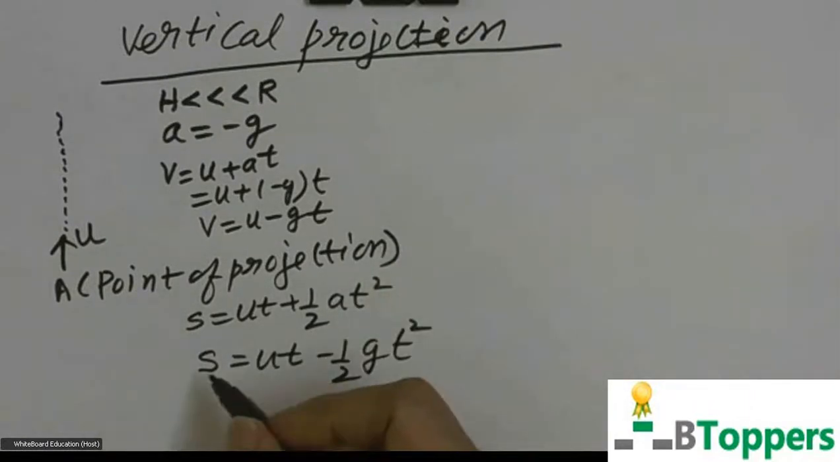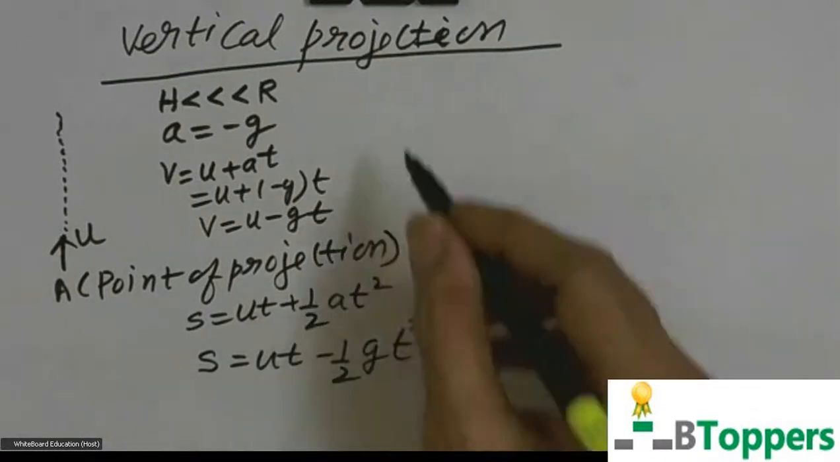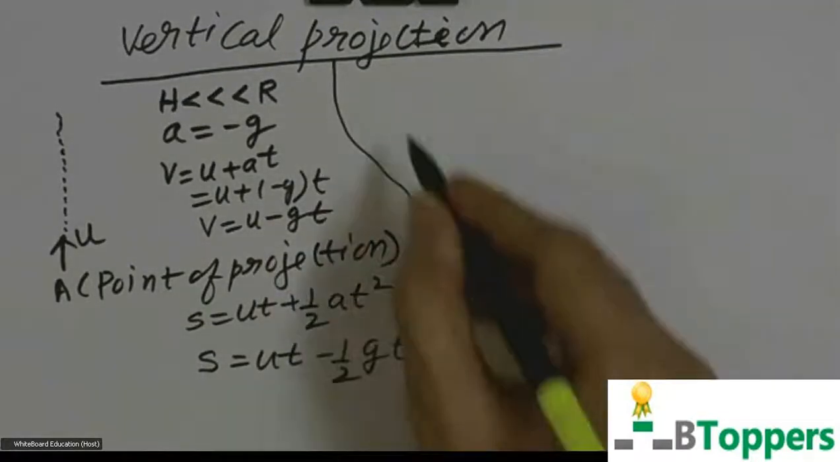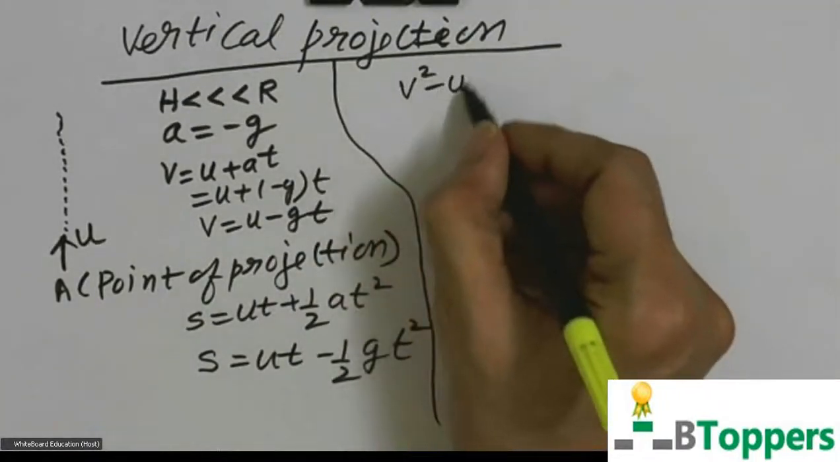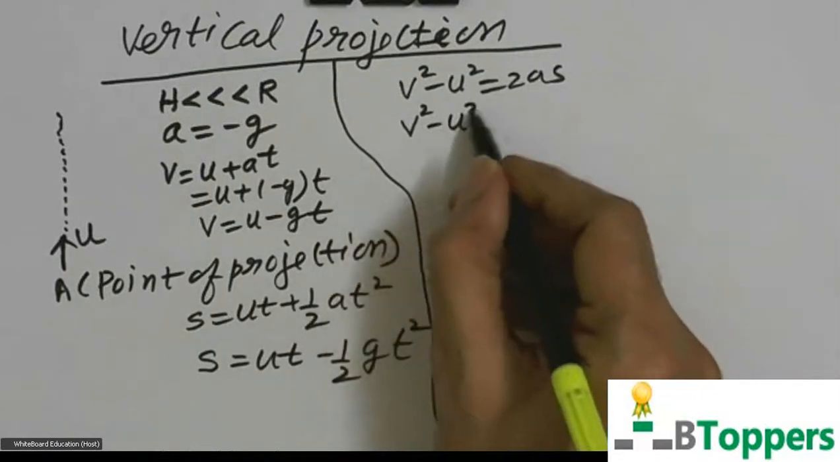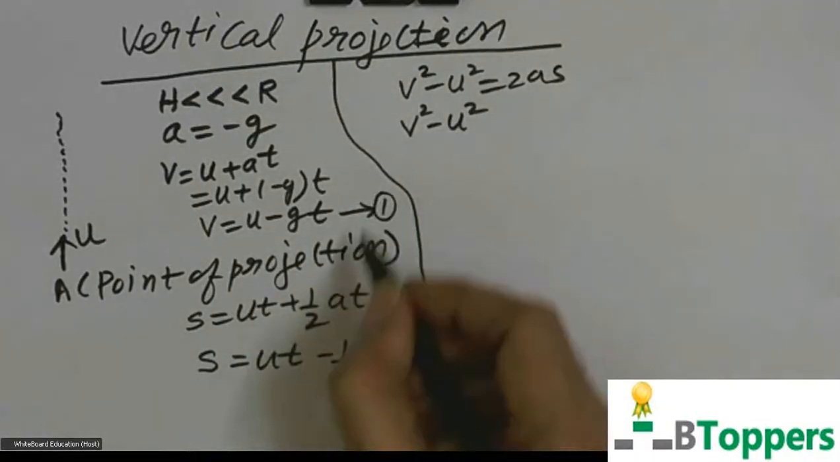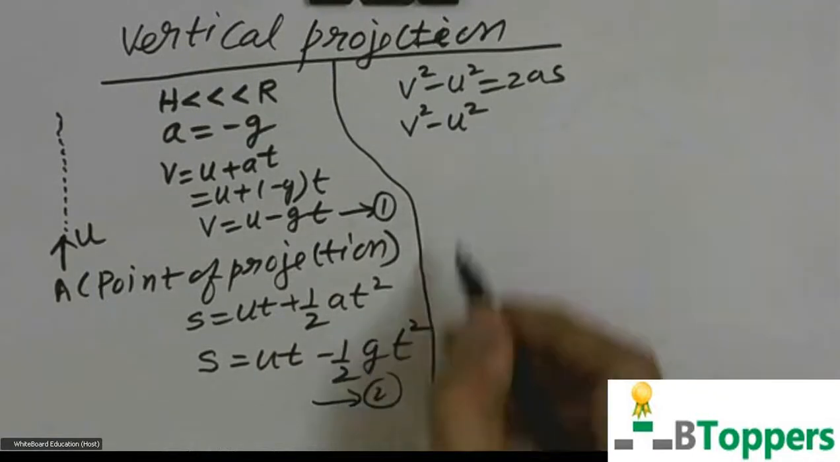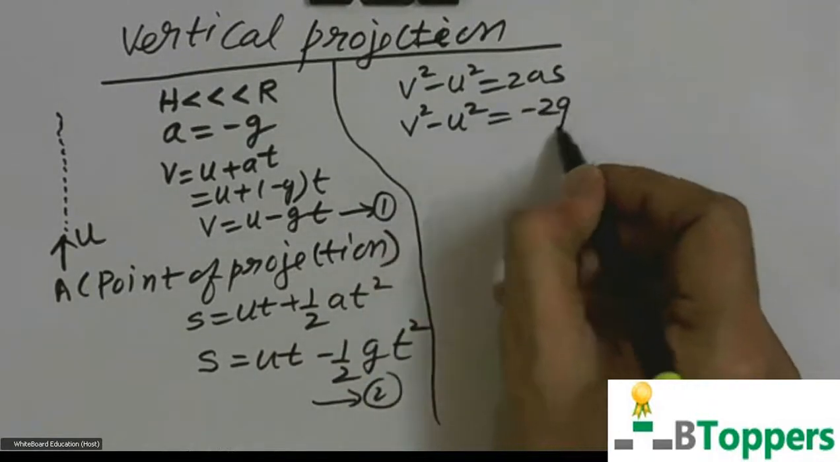In this equation, s is the displacement measured from the point of projection or from the initial position, not the distance covered. In the third equation of motion, v square minus u square equal to 2as, if you substitute a equal to minus g, you get v square minus u square equal to minus 2gs.